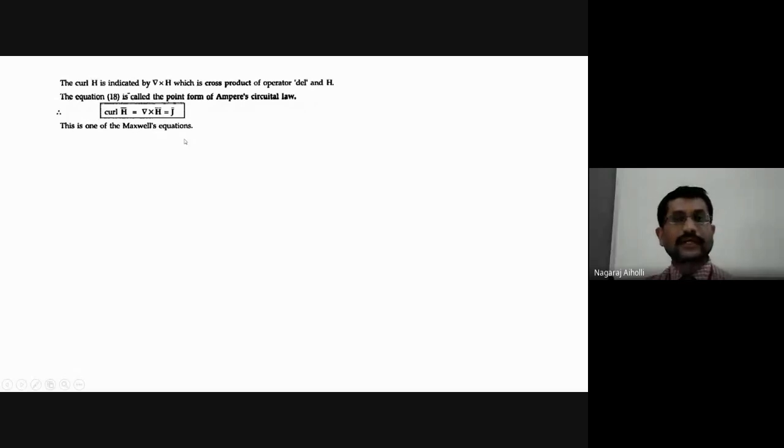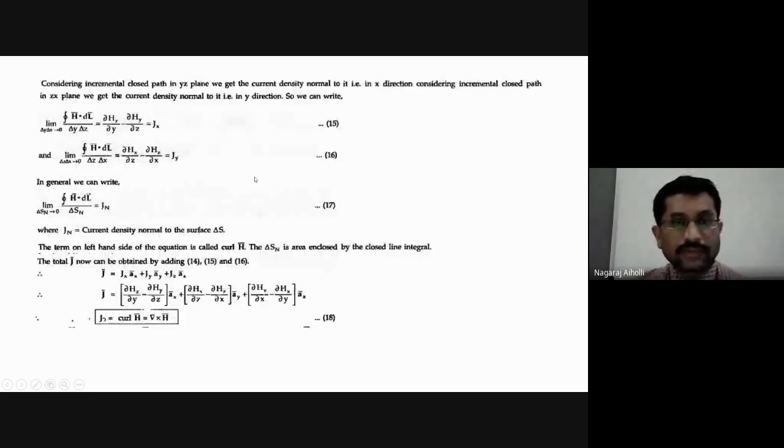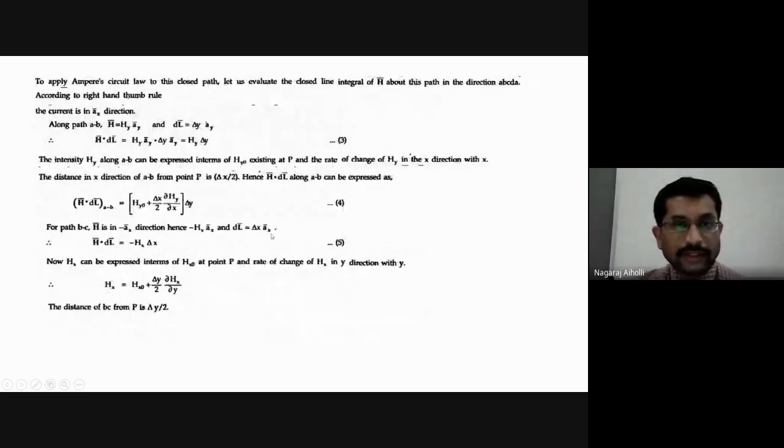We have different Maxwell's equations, Maxwell's equation 1, 2, 3. This is one among them, curl h bar is equal to del cross h bar is equal to j bar. In the examination, the possible question on this curl will be like: derive the equation for the point form of Ampere's circuital law, or they will give you the equation, derive curl h bar is equal to del cross h bar is equal to j bar.